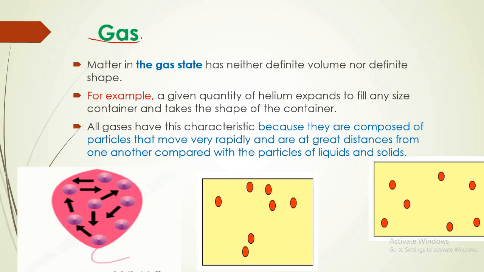Third state, which is gas. Matter in the gas state has neither definite volume nor definite shape. For example, a given quantity of helium: when you expand a balloon with helium, the helium fills any size container and takes the shape of the container.